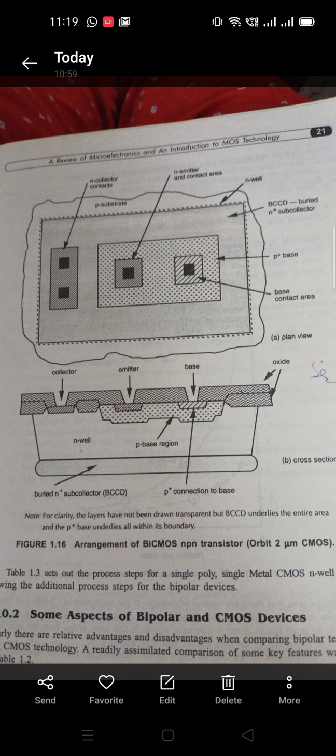This is BiCMOS technology, the combined features of bipolar transistors as well as MOS transistors, and we mostly do this in order to speed up VLSI circuits.